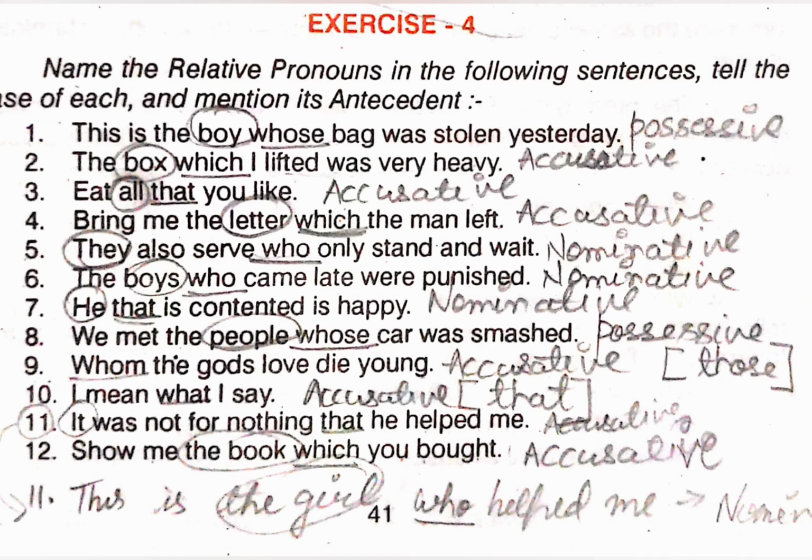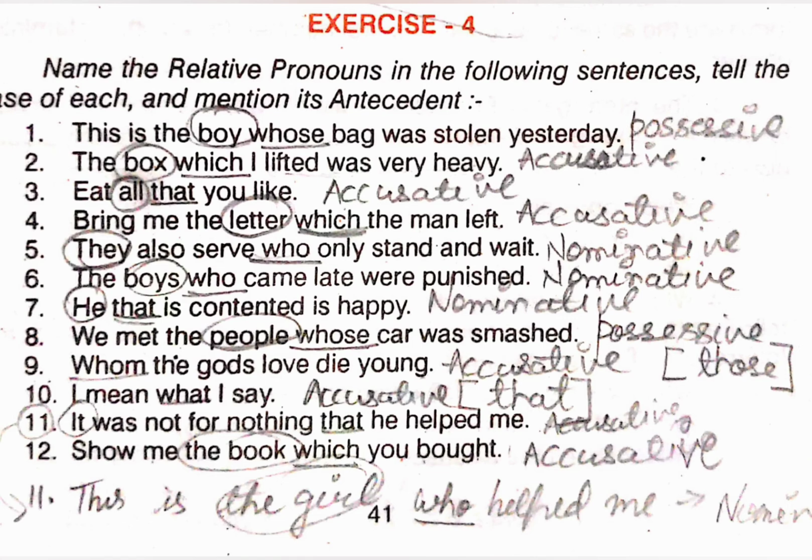Fourth, bring me the letter which the man left. Letter is the antecedent, which is the pronoun, and it is in the accusative case. Then fifth, they also serve who only stand and wait. So they is the antecedent, who is the pronoun, and nominative case. Sixth, the boys who came late were punished. Who is the pronoun, boys is the antecedent, it is in the nominative case. Seventh, he that is contented is happy. That is the pronoun, he is the antecedent, and it is in the nominative case.